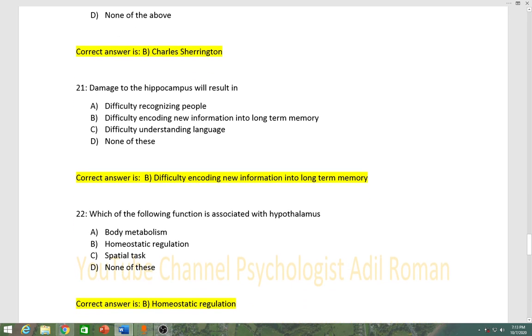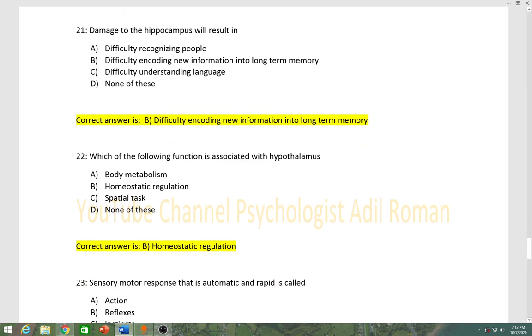Number 22, which of the following functions is associated with hypothalamus? Option A body metabolism, option B homeostatic regulation, option C special task, option D none of these. Correct answer is B, homeostatic regulation.